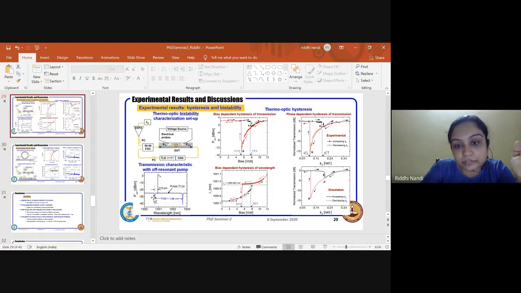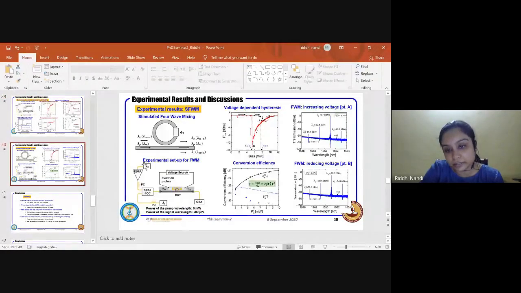Basically, in the forward path this resonance is moving towards the right and trying to catch the lambda p. Because of the difference in the slope in our transmission spectrum, the cavity effect plays a role, and hence it doesn't allow us to place it exactly in the resonance, which is much better if you are doing it from the other way, where you have a slower slope. So that's why we could not place it like this. It is not that we tried one time. These were repeated measurements, but in the forward path we could not get much better efficiency.